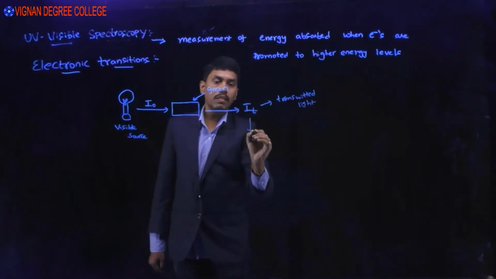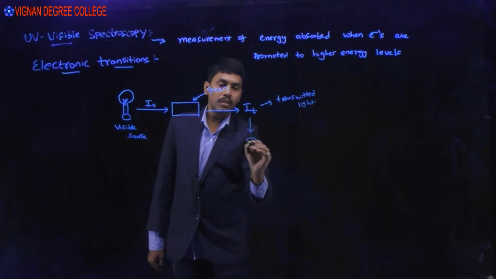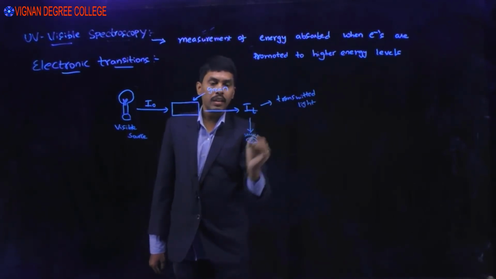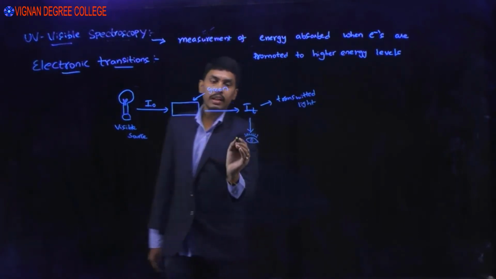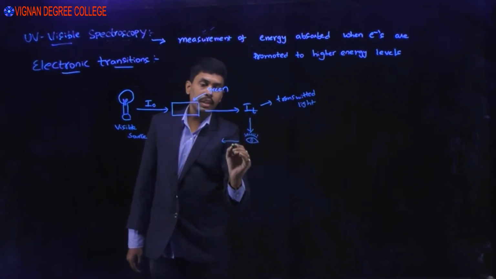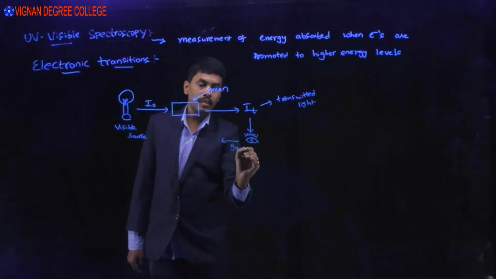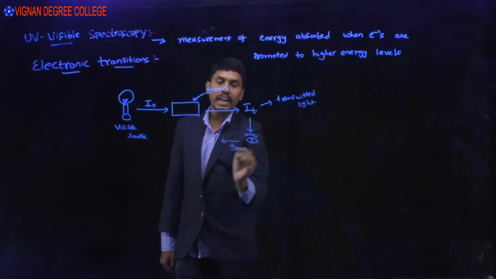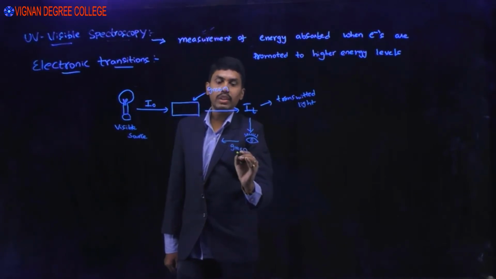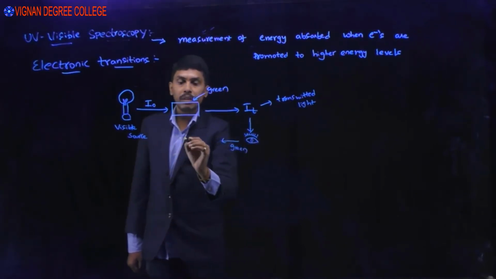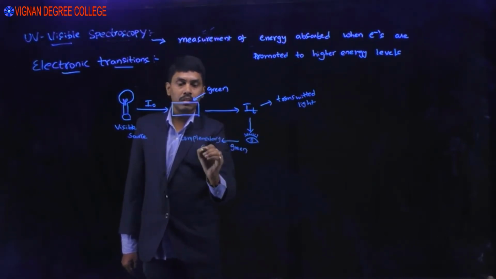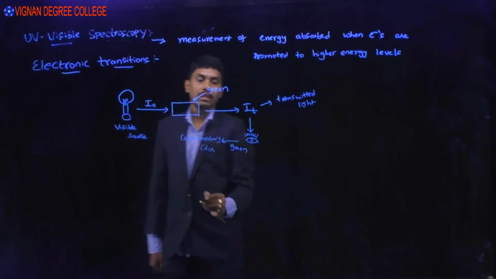This intensity of transmitted light will be taken by the eye and we will perceive the color as green. But actually the radiation taken by the eye does not correspond to green color. It is the complementary color of the green color.